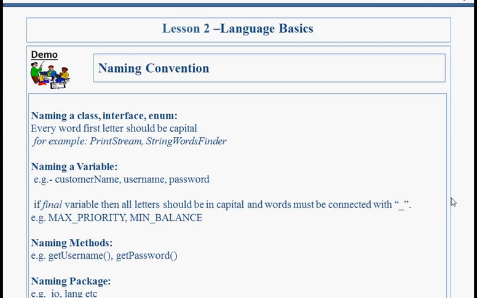Naming a method. In method name, first word's first letter should be small and after that every word's first letter should be capital and should follow brackets or parenthesis. Like getUsername. So g should be in small letter and U should be in capital letter. Naming a package. All letters should be small and its length should be as short as possible. So these are the coding standards we are generally following in project.